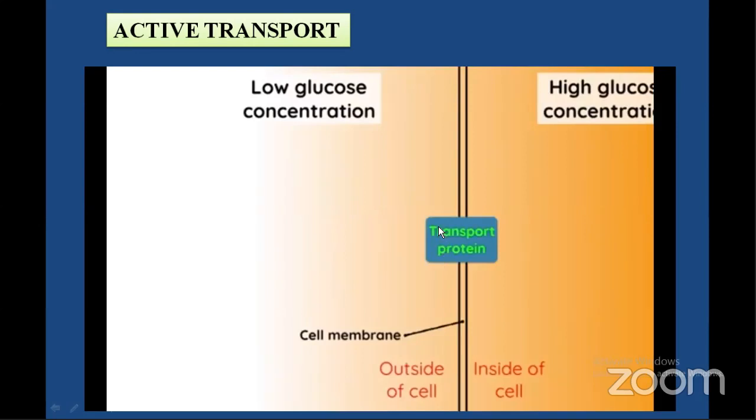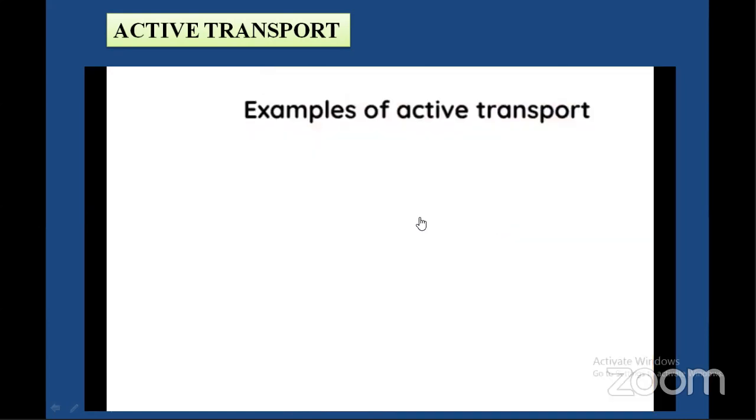This transport protein itself has no energy to transform the molecules or send the molecules from lower concentration to higher concentration. So it cannot permit the glucose to enter into the cell unless and until this transport protein is supplied by energy in the form of ATP. So this ATP gets broken down and allows the protein to send the glucose. So how this active transport takes place.